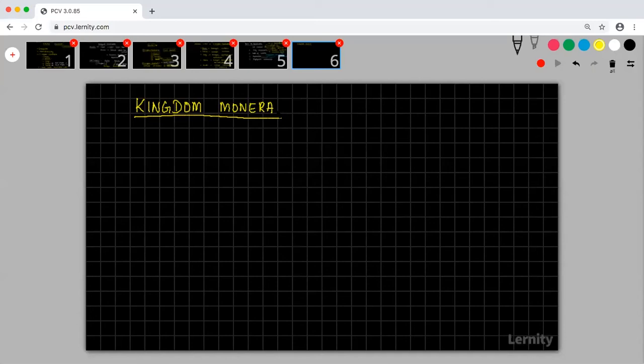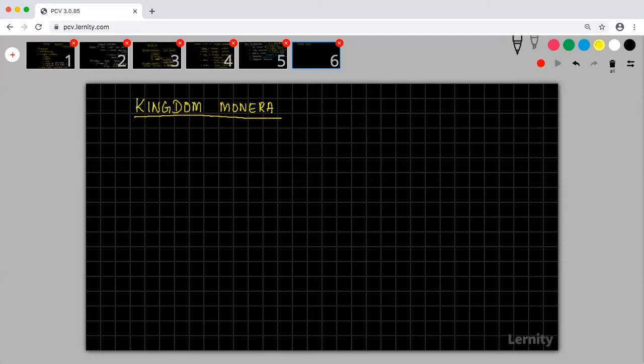How two organisms are related based on their evolutionary property. For example, classifying humans and hominids together is what we call phylogenetic relation. You are putting them into the same category. So the first kingdom is Monera.